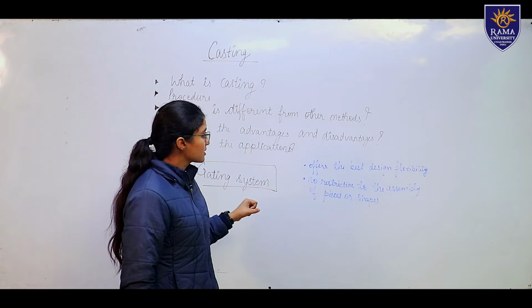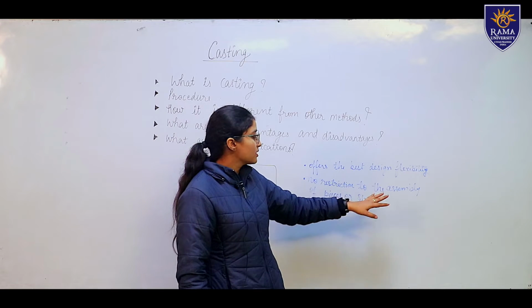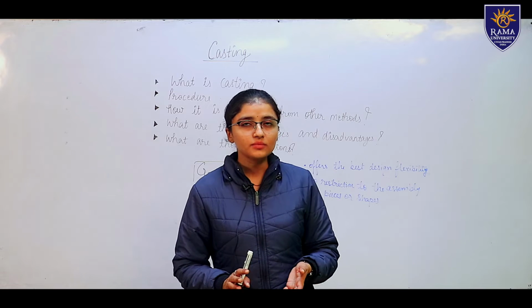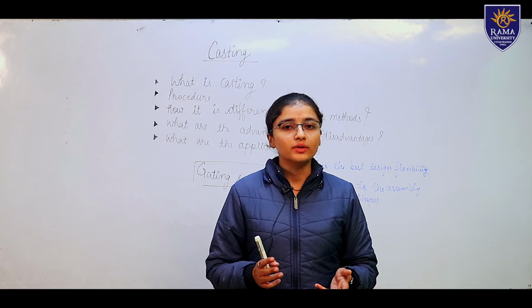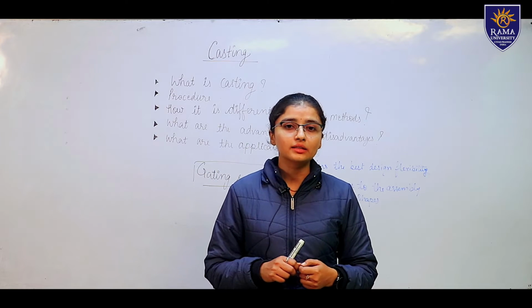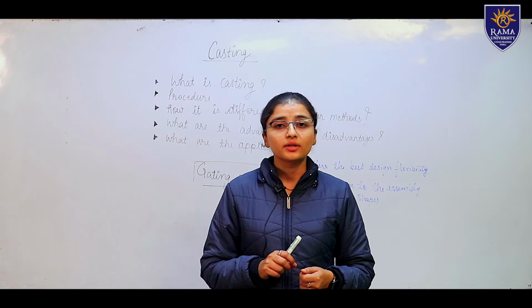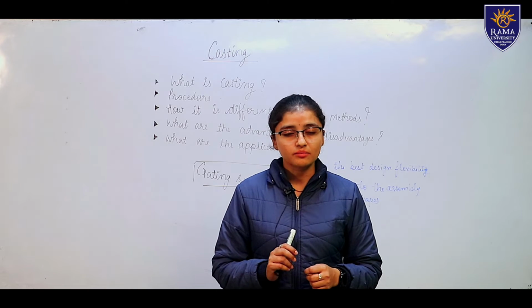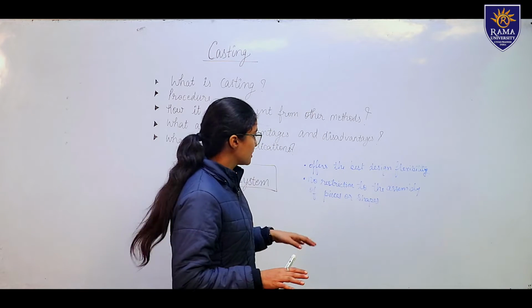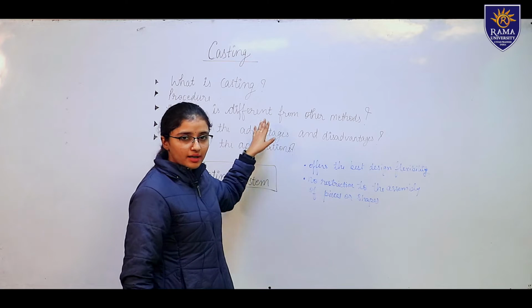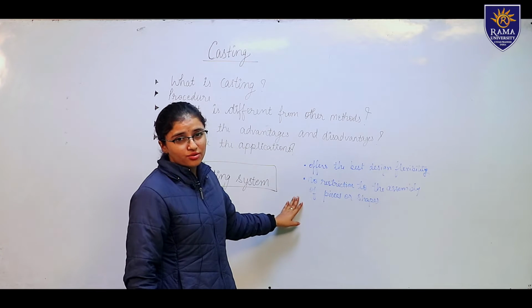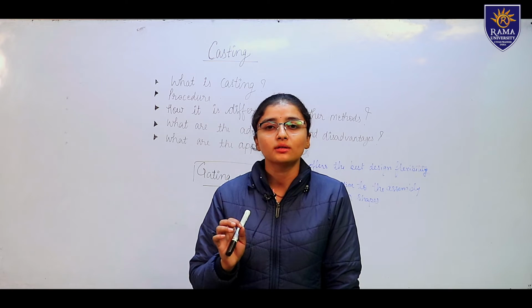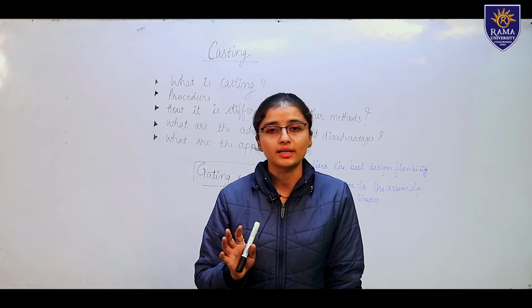Another thing is that there is no restriction on the assembly of pieces or shape. In welding, we join different angles, shapes or sizes together through many different types of welding processes. But in the casting process, there is no such restriction. We can make the whole object, the whole product, at one time.